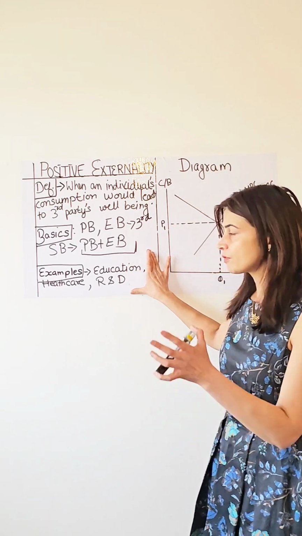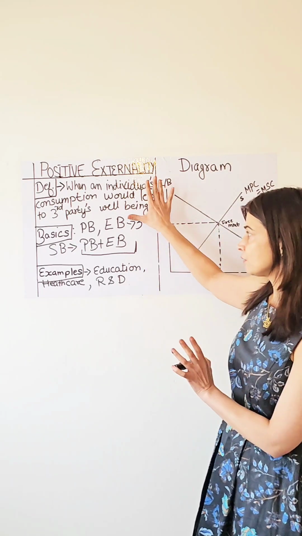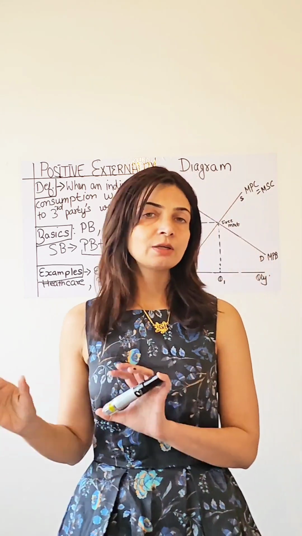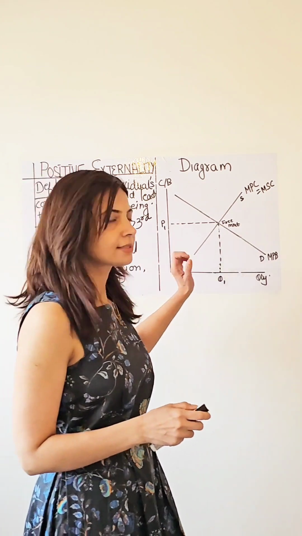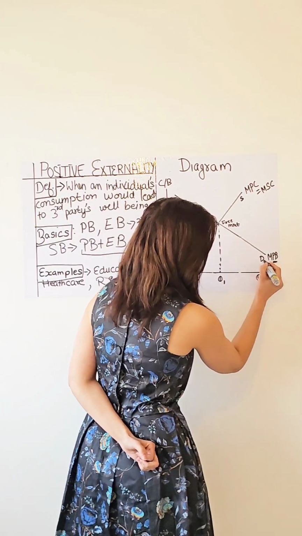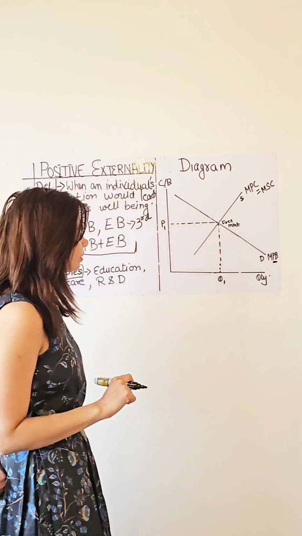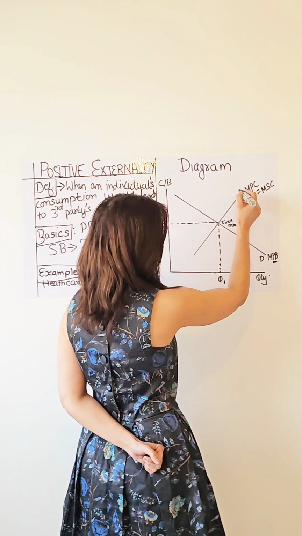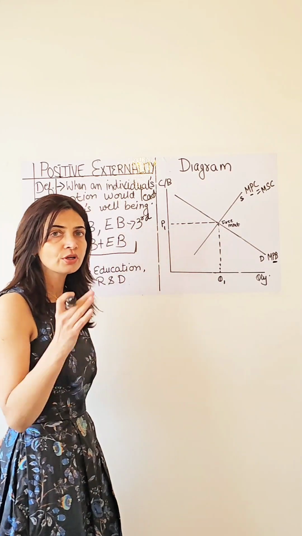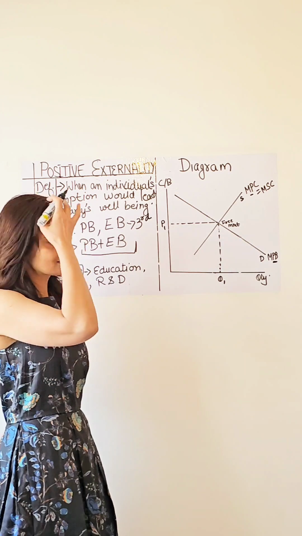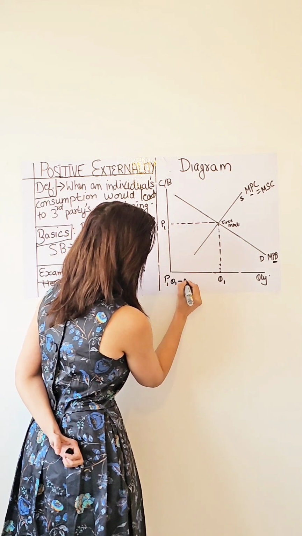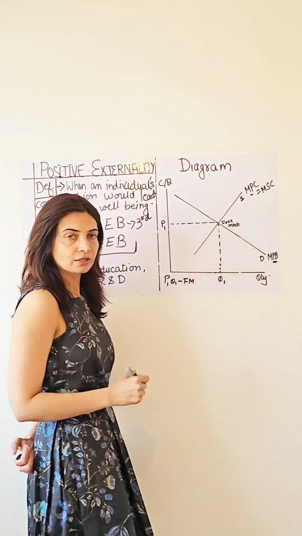And now we are going to apply everything that we have learned in terms of basics on this graph. We'll keep it easy, we'll keep it simple, and let's start with the diagram now. The private benefit is the original demand curve we are talking about, and the private cost is the original supply curve. As we have done before, we'll just remember that the free market will be operating at P1 Q1. I'll label that as the free market.